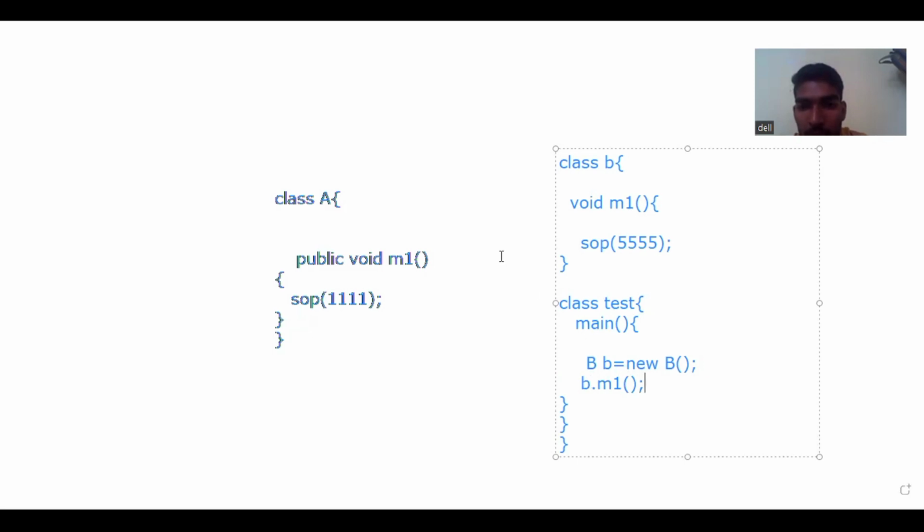Megraj, what will be the output? I run this program. So what will be the output? Output does not come. What will happen? Errors occur. Which error and why?